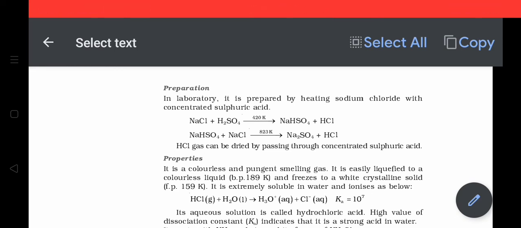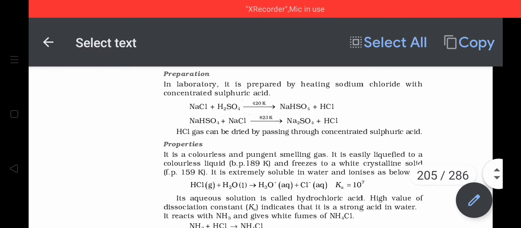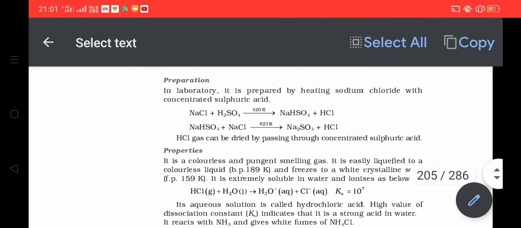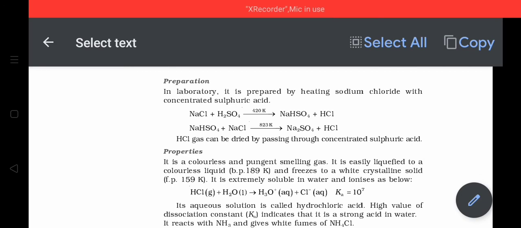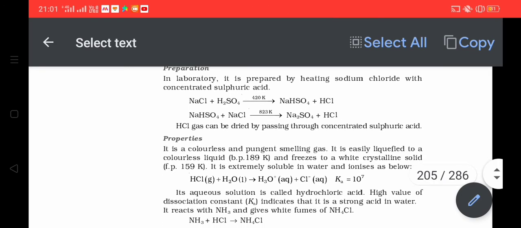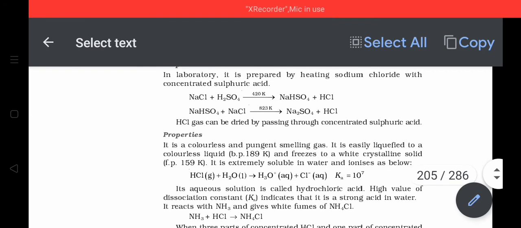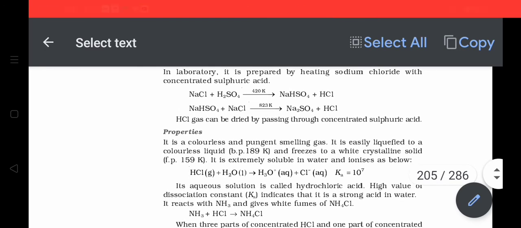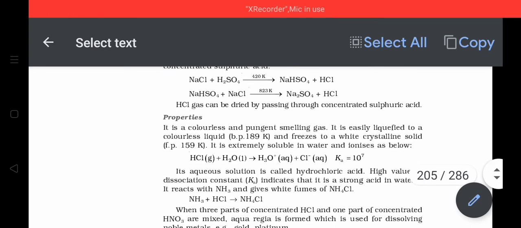When it is made to react with sulfuric acid concentrated at 420 K, at that time it changes into HCl and sodium hydrogen sulfate is produced. Second reaction is sodium hydrogen sulfate again reacts with NaCl. It forms sodium sulfate and HCl is produced.